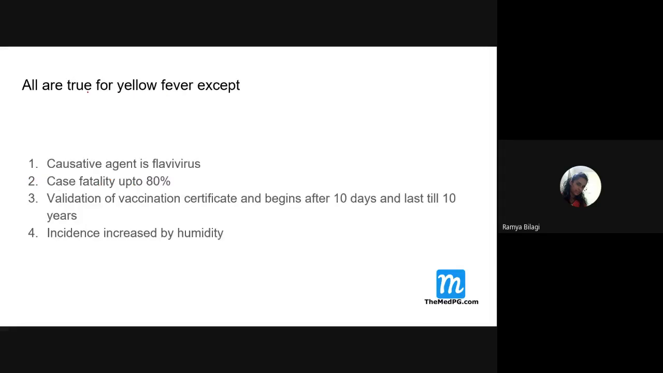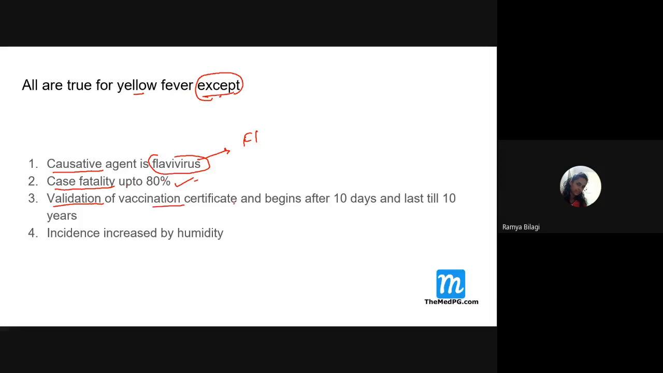Next. All are true for yellow fever except. Again, the question is asked with except. The first option is causative agent belongs to flavivirus. We already know it belongs to the Flavivirus group, correct. Then case fatality is 80%. Yes, it is correct.